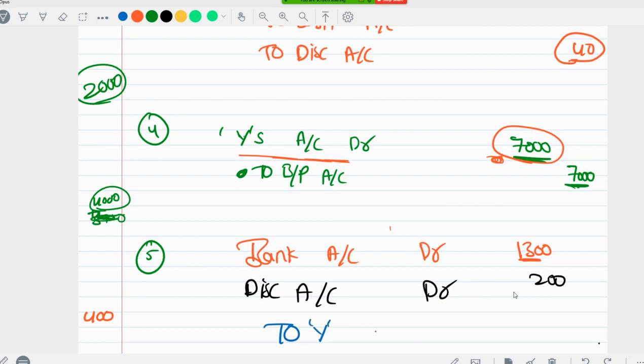Y account. So Y we made a debtor, so basically 1500 is cancelled from that.